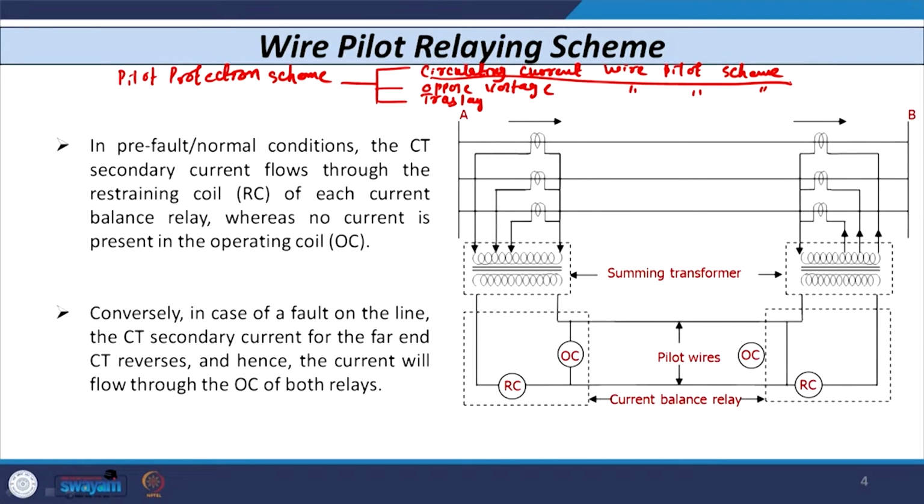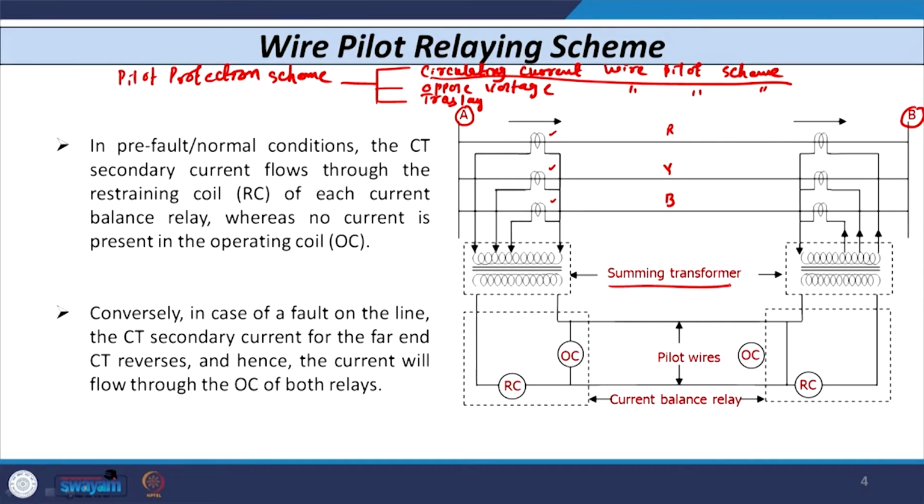So, here the schematic diagram of this circulating current wire pilot relaying scheme is shown. There are two buses, bus A and bus B, and between them a single circuit transmission line is connected. Let us say it has 3 conductors, that is R, Y and B. Now, at substation A we have the 3 line CTs, one in each phase, R phase, Y phase and B phase, and the secondary signals of these CTs are given to a device known as the summing transformer.